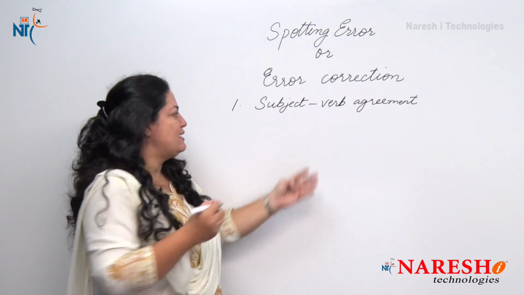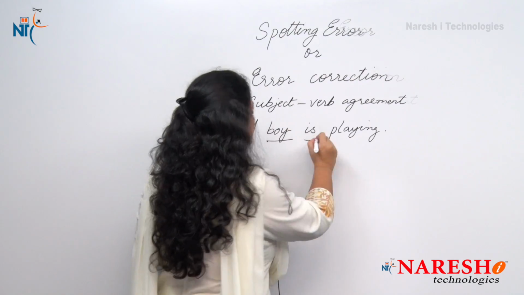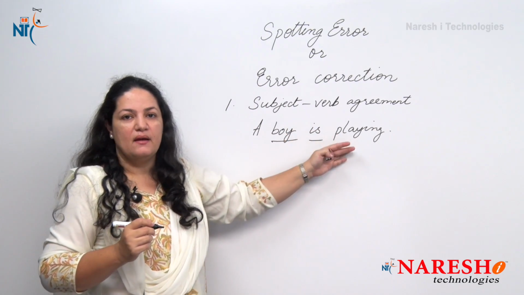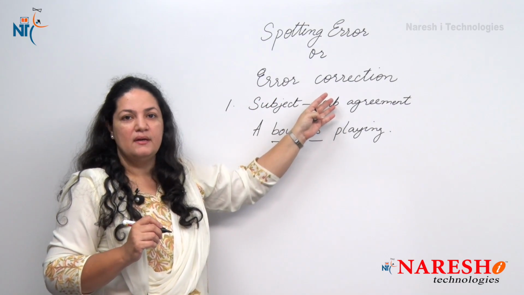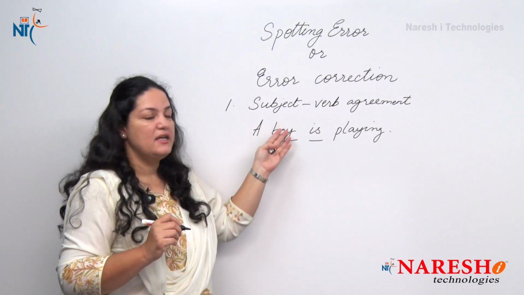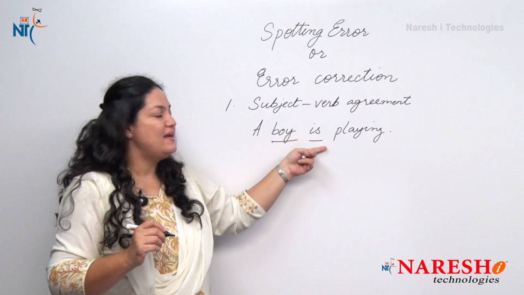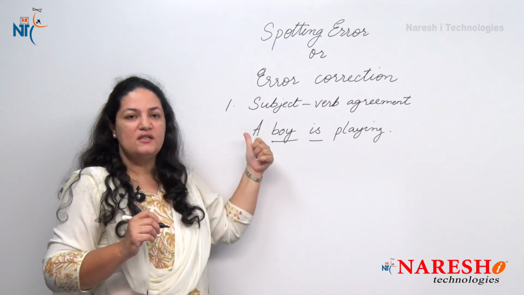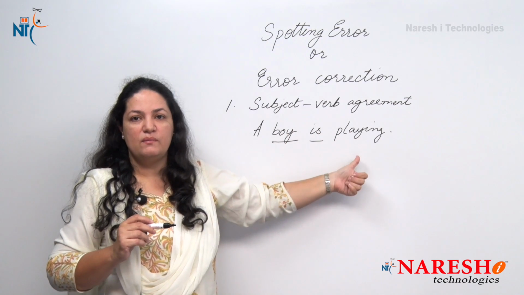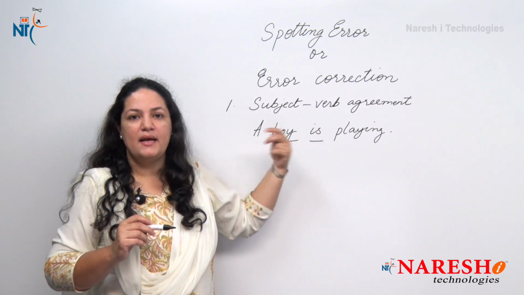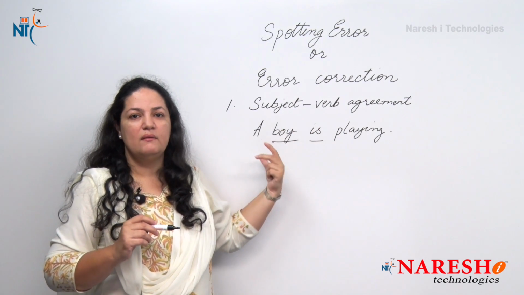For example, when I say a boy is playing, boy is the subject and is is the verb. The subject boy is singular, so the verb is singular. Likewise, if the subject is plural, the verb would be plural.